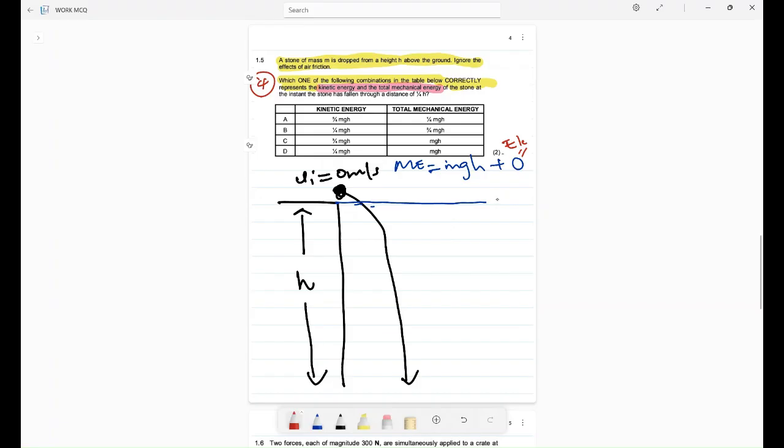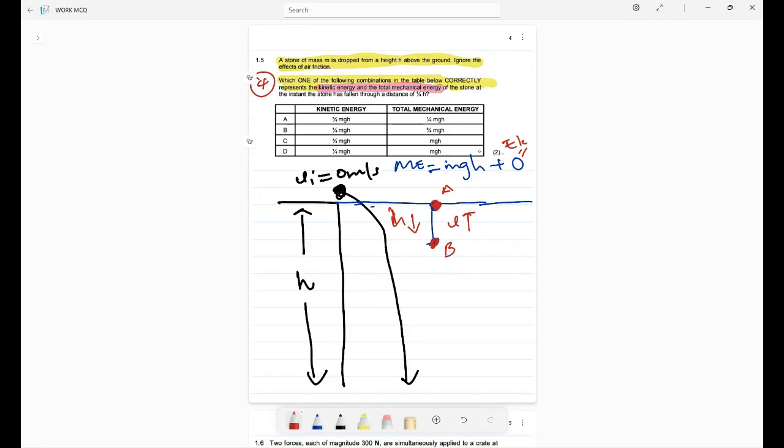This is very important. Please take note of this. As I move down from this point to this point, my height is decreasing, but my velocity is increasing. I repeat, as I move from this point, point A, to this point, point B, my height is decreasing from h to maybe 0.9h, 0.8h. Now, what is happening to my velocity? My velocity is increasing because it is under the influence of gravitational acceleration.